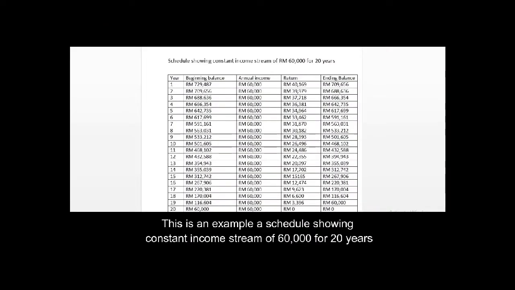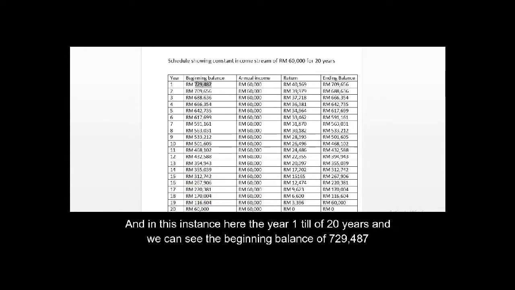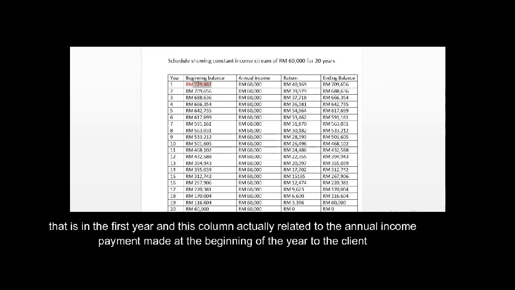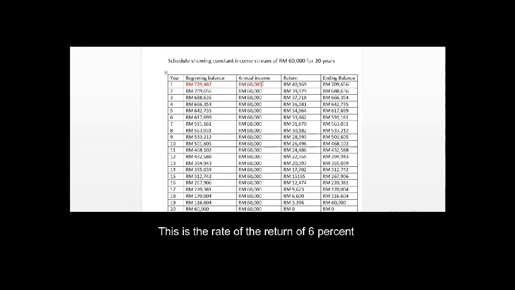This is an example schedule showing a constant income stream of 60,000 for 20 years, and we can see the beginning balance of 700,487 in the first year. This is at the rate of 6%.